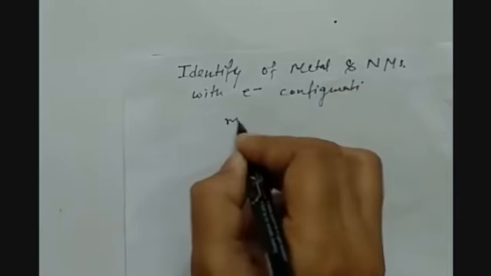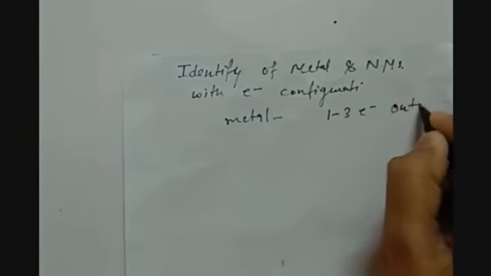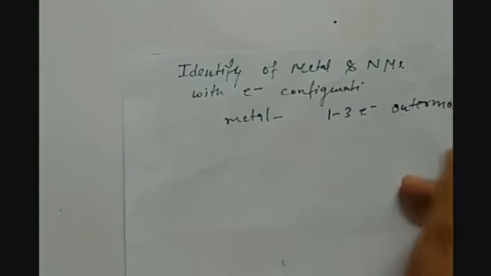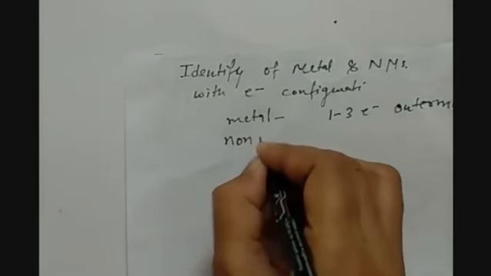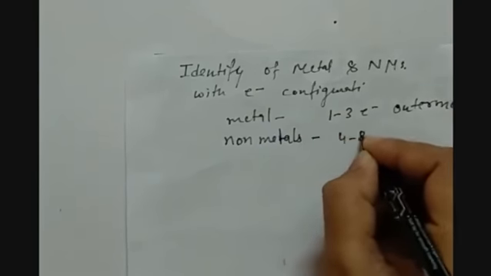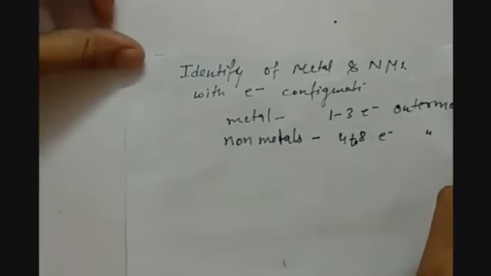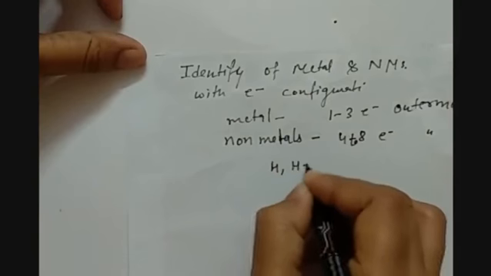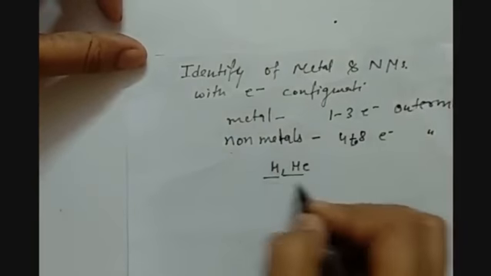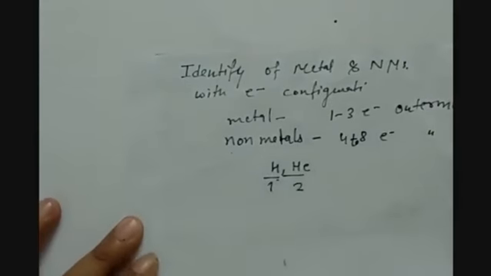Metals have 1 to 3 electrons in the outermost shell, and non-metals have 4 to 8 electrons in the outermost shell, except hydrogen and helium. Because hydrogen and helium have atomic numbers 1 and 2, they have 1 and 2 electrons only in the outermost shell, but still they are non-metals.